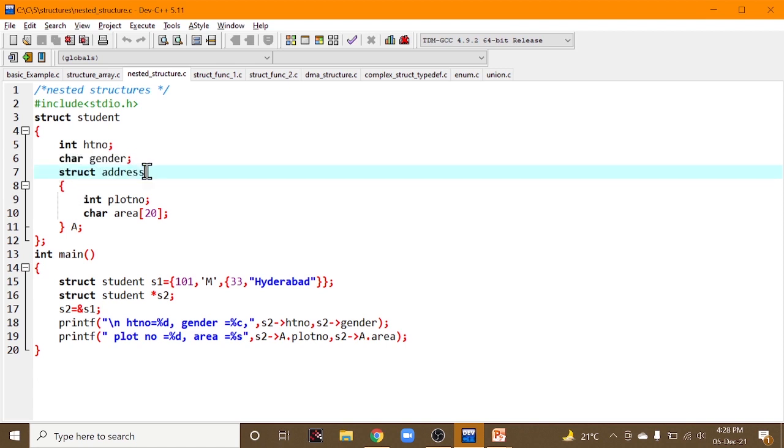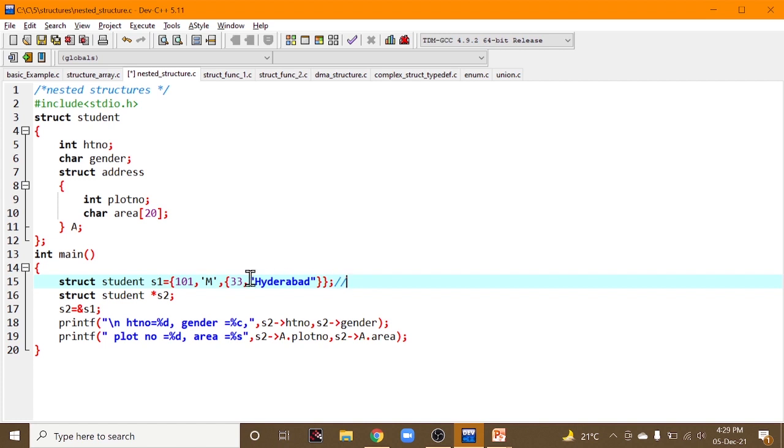Let us check how you can access address. Giving initialization, I am directly specifying the hall ticket number and gender, and for address I am not specifying only one value, because address has plot number and area. We are specifying some plot number and some area to it.